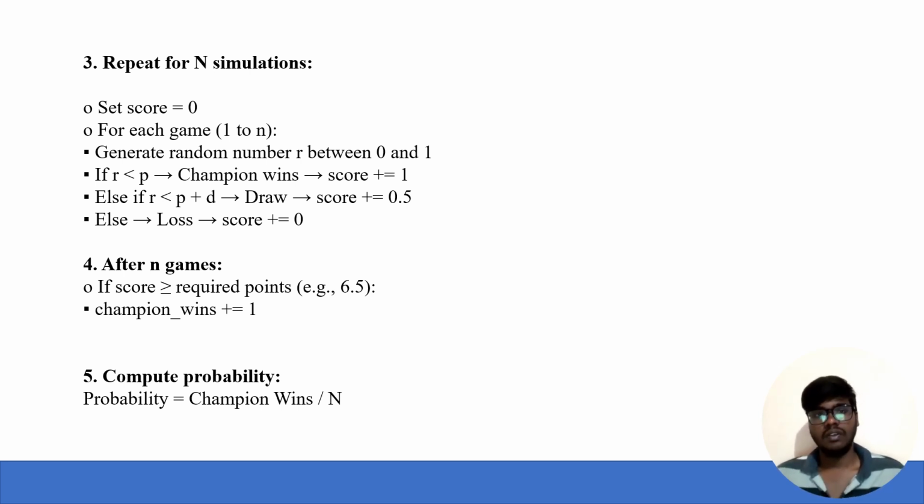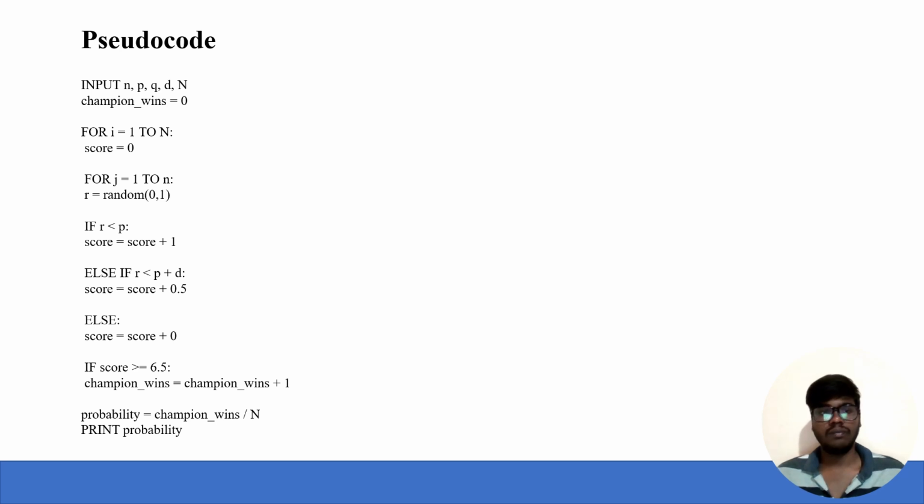Then we move to the pseudocode. That's basically the pseudocode we have. The inputs are n, the number of simulations, p, the probability of win, q, the probability of loss, and d, the probability of draw. Then champion wins equals 0, initializing the champion wins with 0.